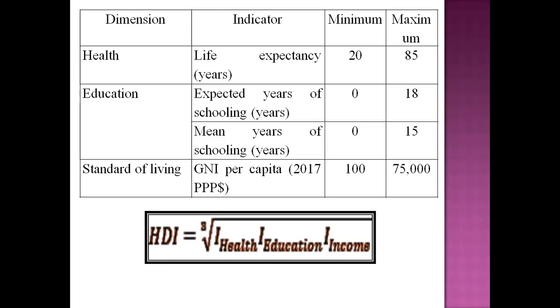So the formula is HDI equals the cube root of the product of the dimension indexes, that is I health is the dimension index of health, I education is the dimension index of education, and I income is the dimension index of income.